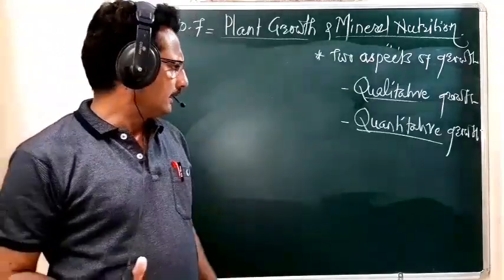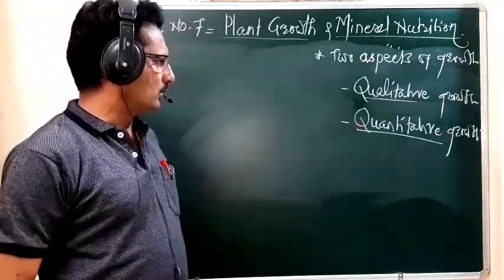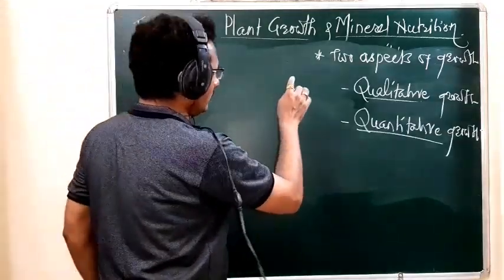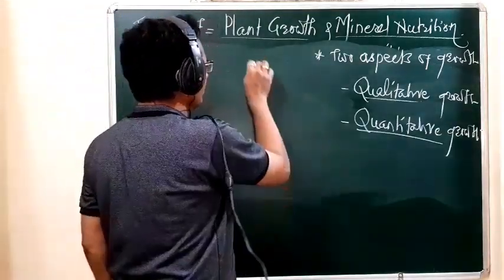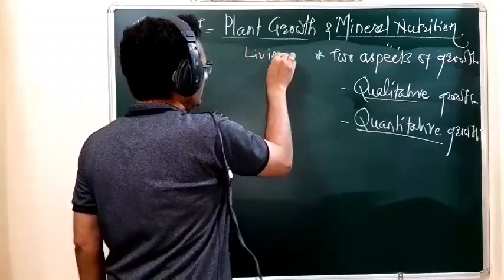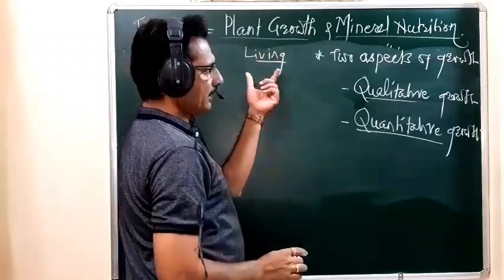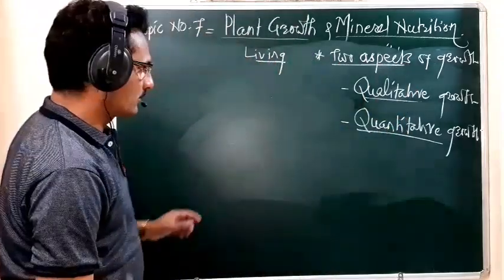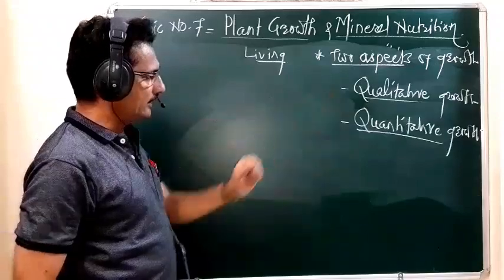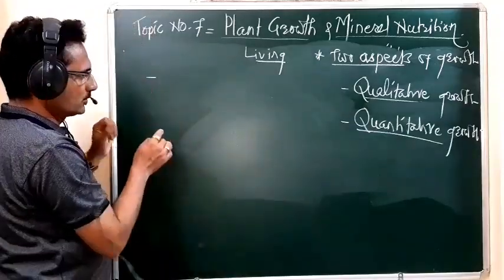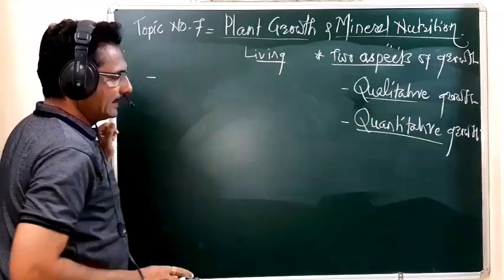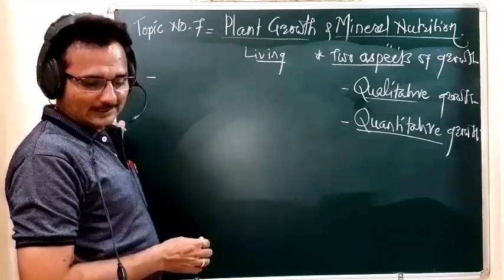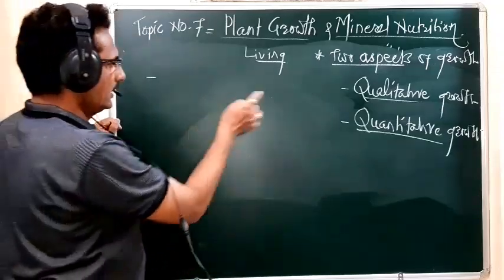See, what is qualitative growth? In qualitative growth, what is seen? Remember, we are talking about growth in the case of living beings. So in living beings there are two aspects of growth. The first one is qualitative growth. That qualitative growth, student, is concerned with the development and differentiation of the cells.